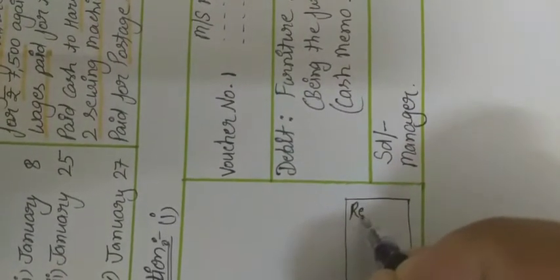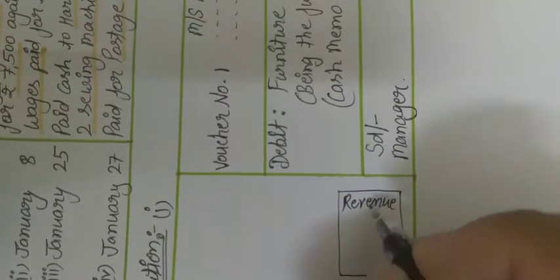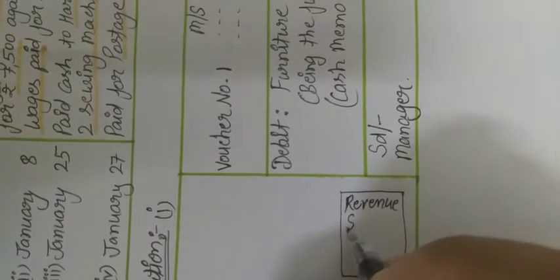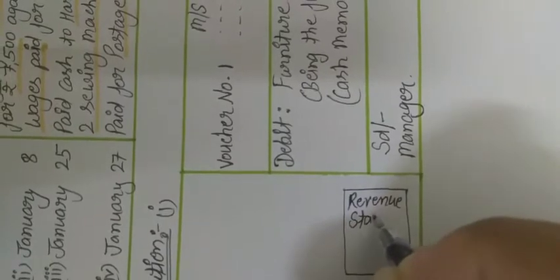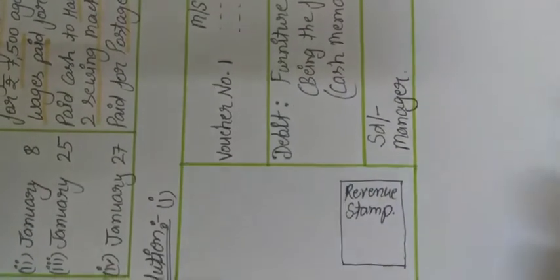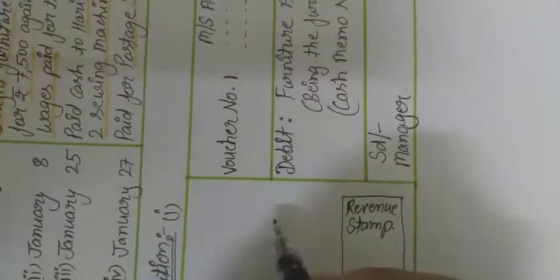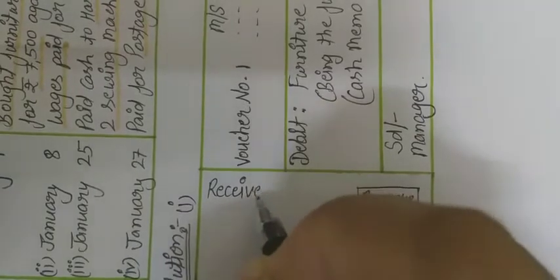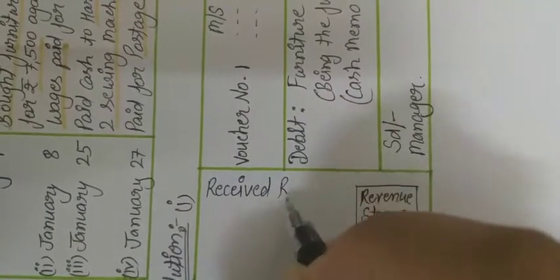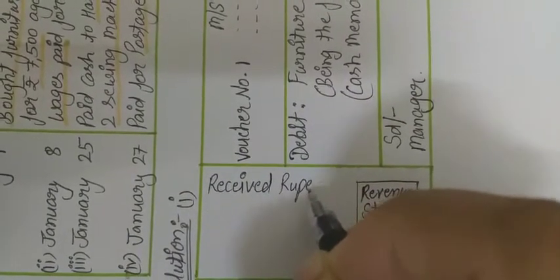This small column is for the revenue stamp, and this is for received rupees.